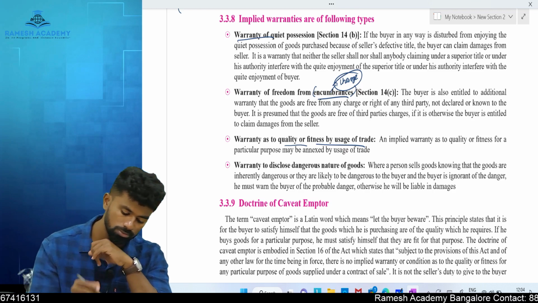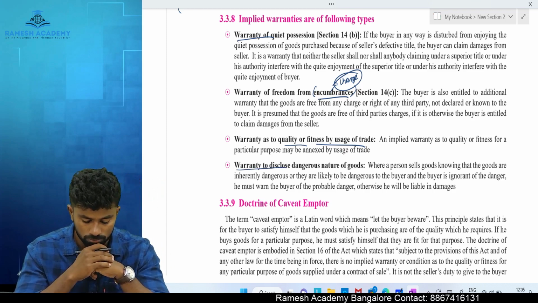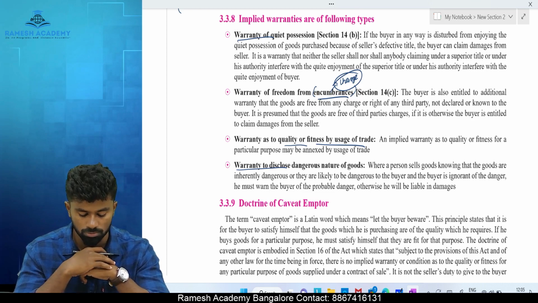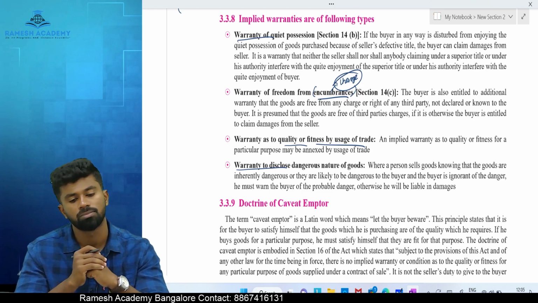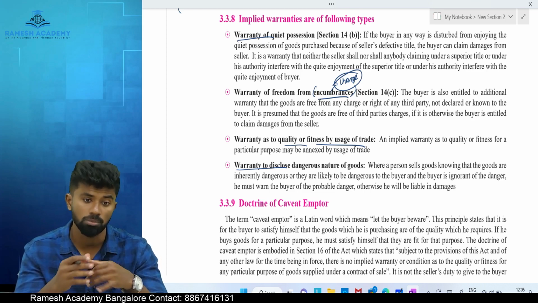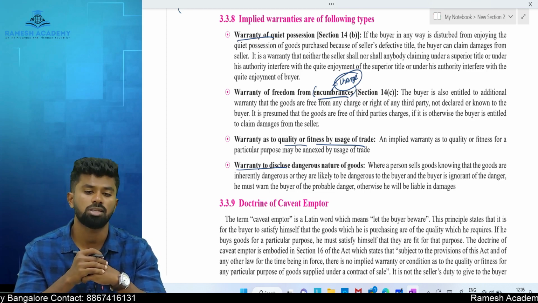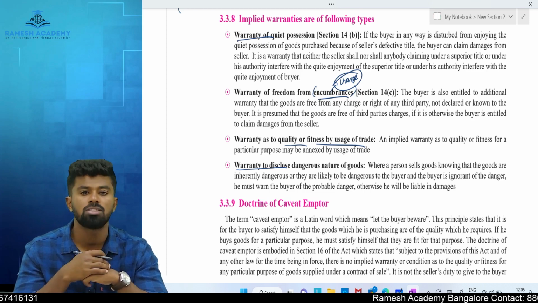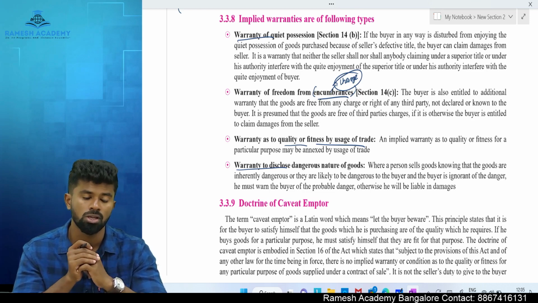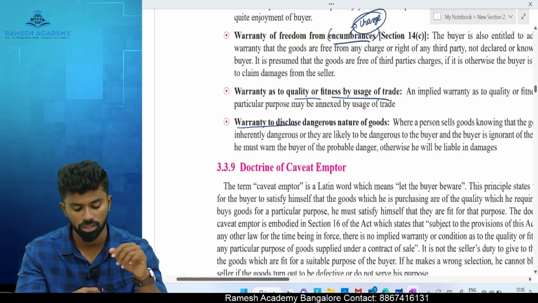Next one, warranty to disclose the dangerous nature of goods. Important. If the goods are of a dangerous nature and the seller is aware of that dangerous nature, he must intimate the same to whom? The buyer. If not intimated and the buyer suffers the loss, then whose duty is it? It is the seller's duty to compensate the buyer.